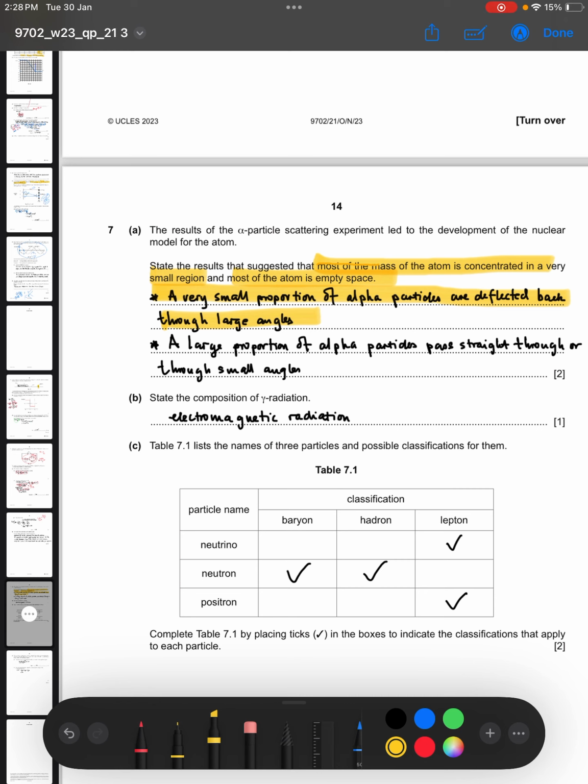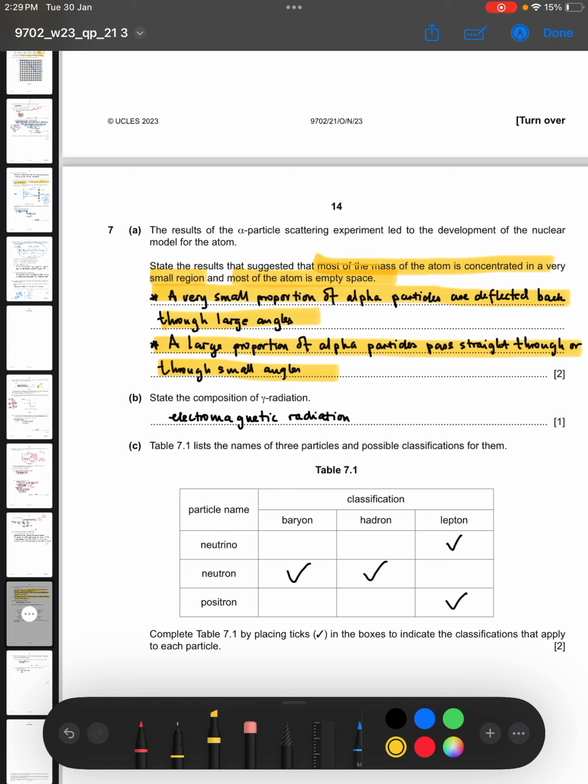Next, a large proportion of alpha particles pass straight through or through small angles. If alpha particles pass straight through the atoms without changing their direction at all, it suggests that the atom is made up of large empty space. That's the general conclusion. There is no need for us to over-explain this one. A large proportion of alpha particles pass straight through. This indicates that the atom is made of large empty space.